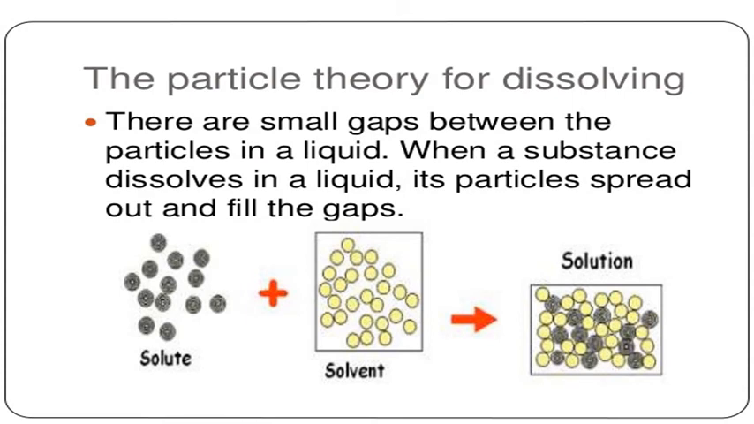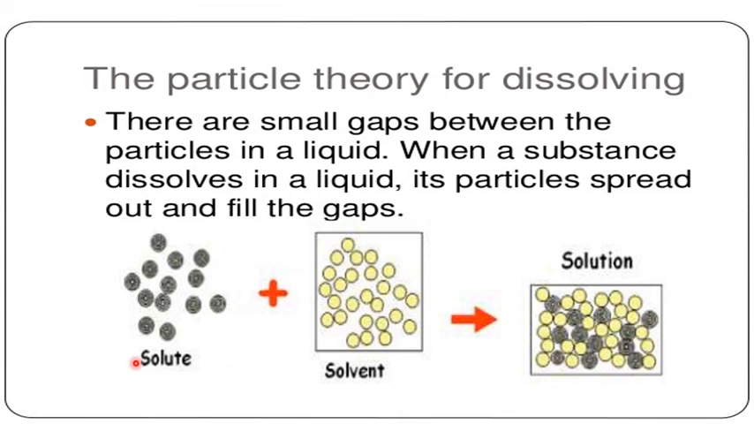Okay children, you know what dissolving is. Here we are discussing the particle theory for dissolving. It is very important. Here you can see in this picture what a solute and a solvent are. They will give you a solution, that you know. If I add sugar, a solute, to water, what will happen? We will get a sugar solution. So we can discuss what is happening to the particles.